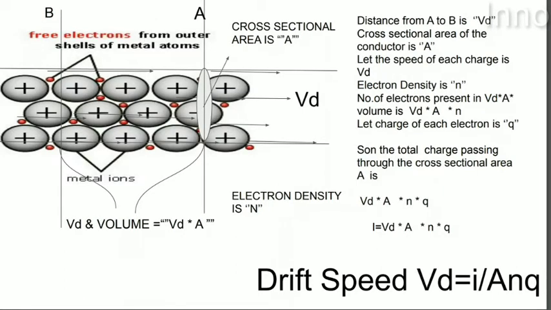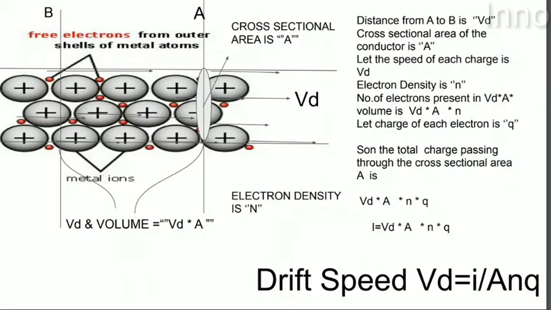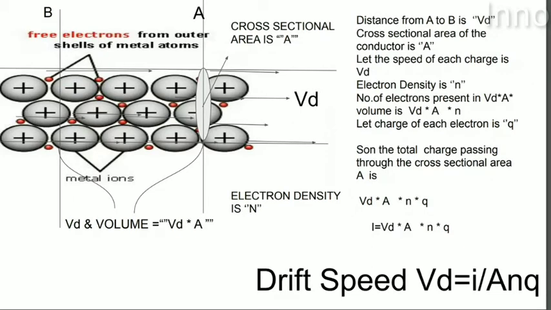Here Vd is the speed which is always positive, cross sectional area is also positive, and electron density is also always positive. But here current is being constituted by the movement of negatively charged particles, the electrons, so Q is negative. Altogether, we get I equals minus Vd A N Q.